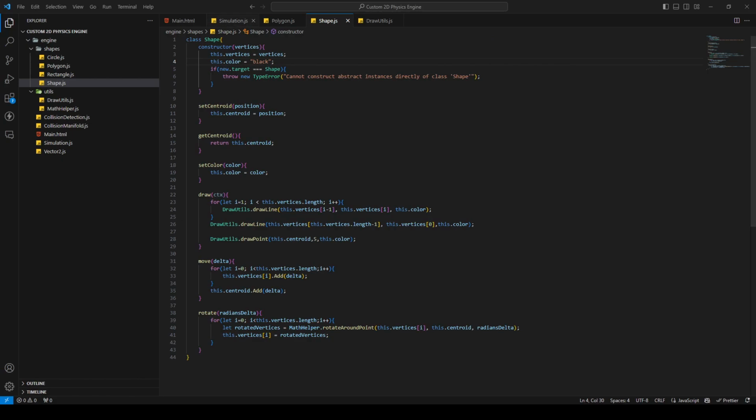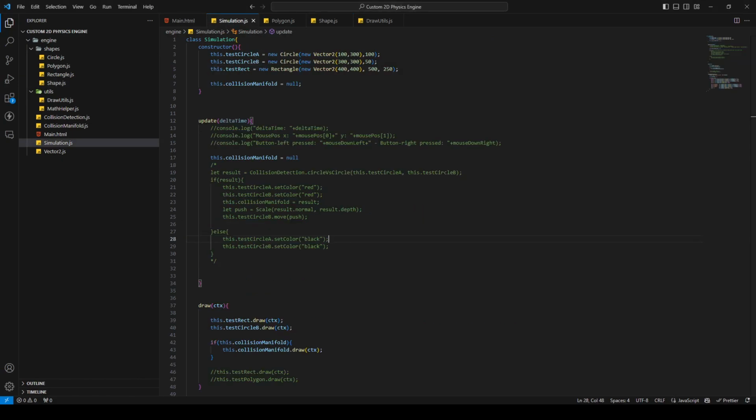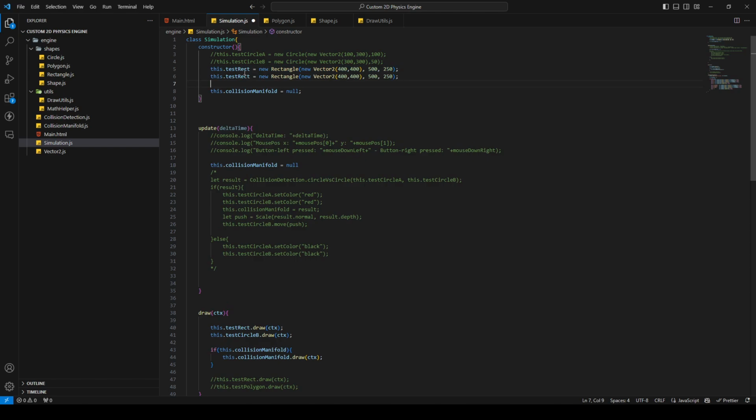Okay, so the next thing I want to change is in the simulation class. I wanna remove the circles, just comment that out, and say that I wanna have two rectangles, test rect A and test rect B. It doesn't matter if they are the same.